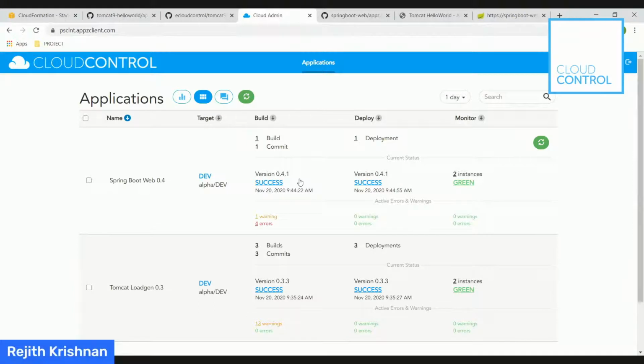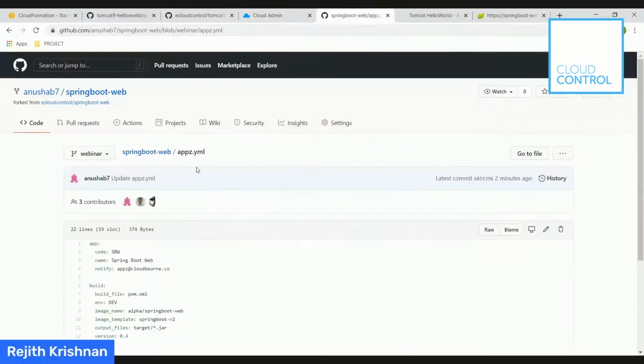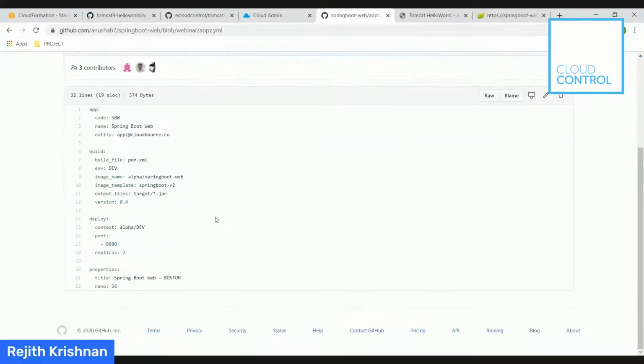And Anusha, let's show the Spring Boot image template on the Absi YAML. I think we missed that part. So as you can see, the Absi YAML is similar to the Tomcat one, and the template that we are using is the Spring Boot V2. And I guess the question is how do I know? Depending upon what framework you have used within your Java applications, we match the template, and in this case we have selected the Spring Boot template to go with this application. An application gets layered on top of this template to go live.